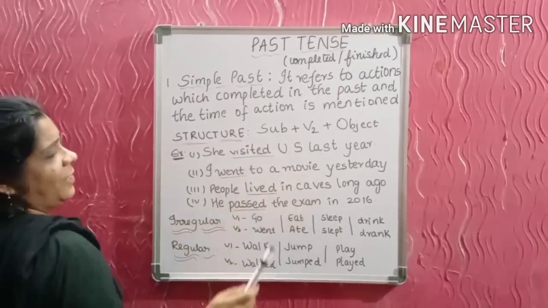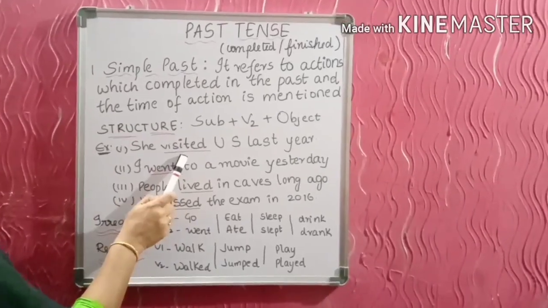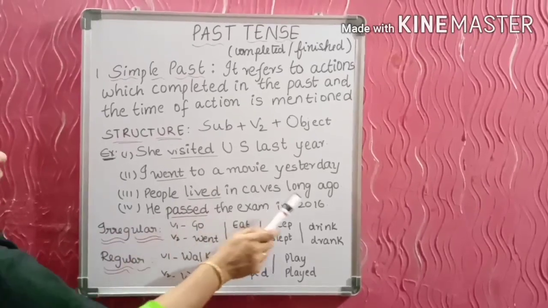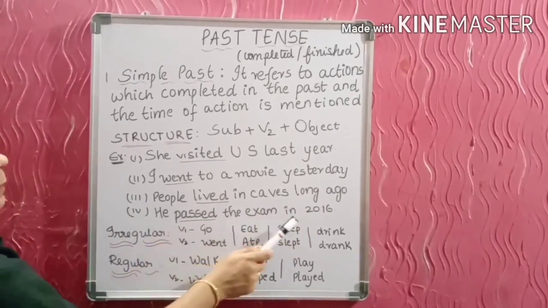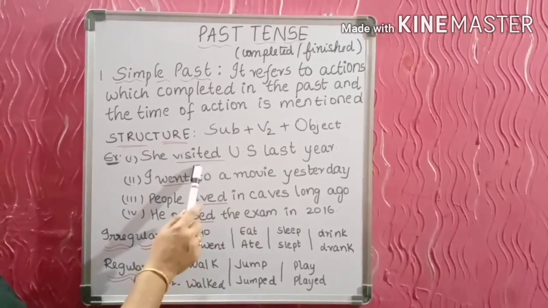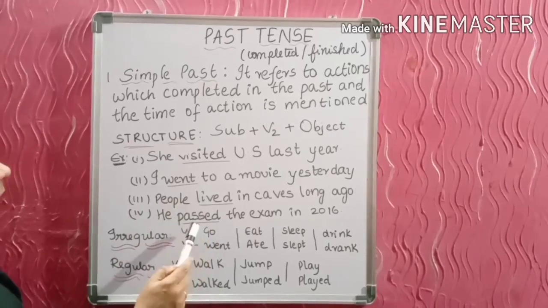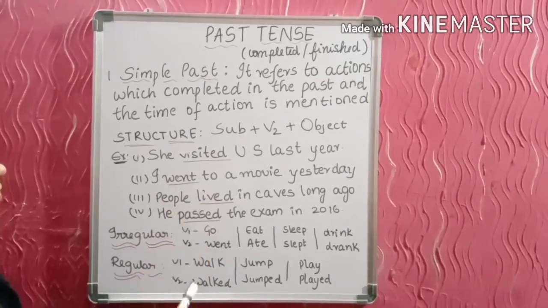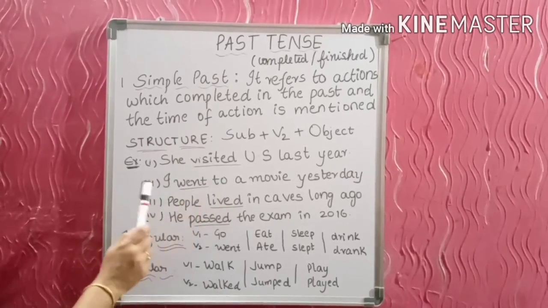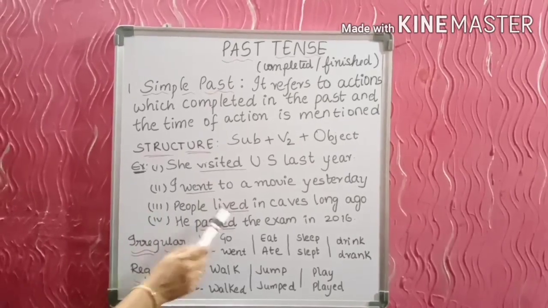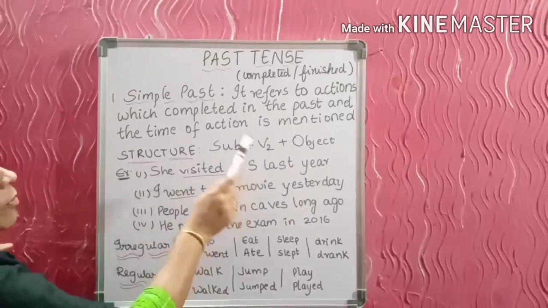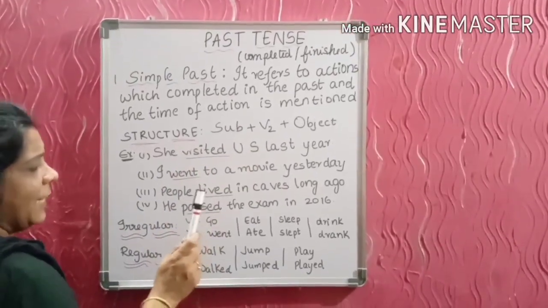She visited US last year. Visited is the past form of the verb visit. I went to a movie yesterday. People lived in the caves long ago. He passed the exam in 2016. So you memorize or you see all these things here: visited, went, lived, and passed. These are all the past forms of the basic verbs, the V2 forms of their basic forms. Visit, visited. Go, went. Live, lived. Pass, passed. So we should learn that the V2 form of the verb is used in simple past tense sentences.